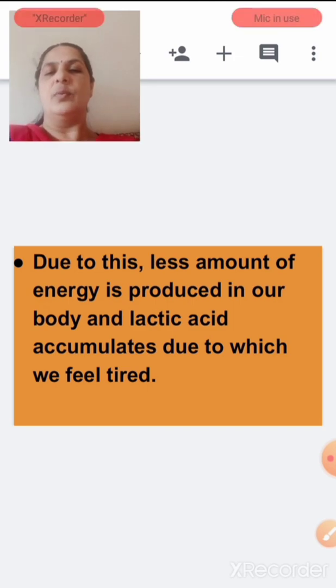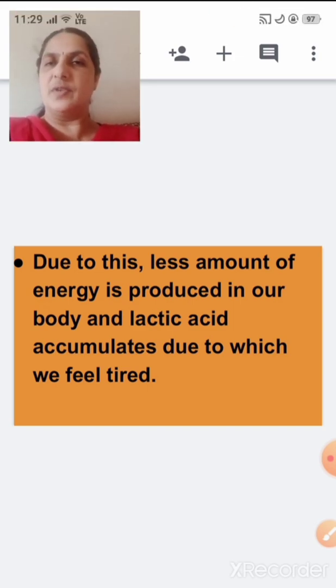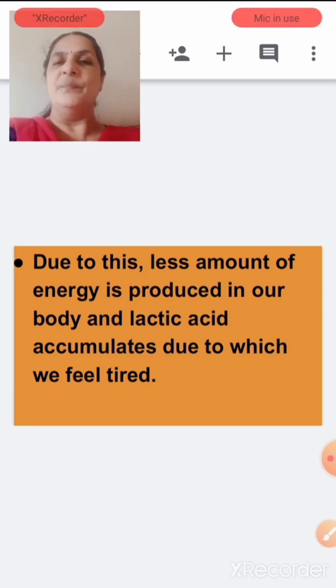So what all did we learn today, children? We learned about aerobic respiration. We learned in the previous class the 3 stages of aerobic respiration, that is glycolysis, TCA cycle, and the electron transfer chain. We learned that glucose is completely oxidized step by step.